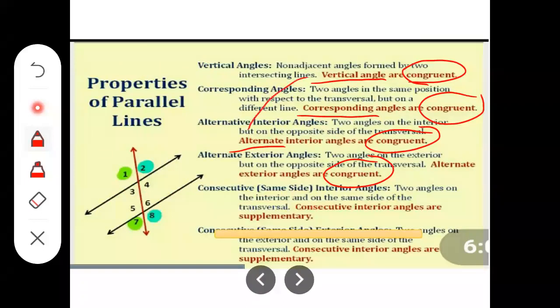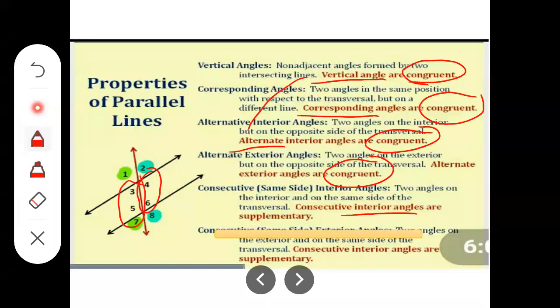And the last pair that remains is interior angles. Here a pair you can see is angle 4 and angle 6. This is one pair of interior angles, and another is angle 3 and angle 5.